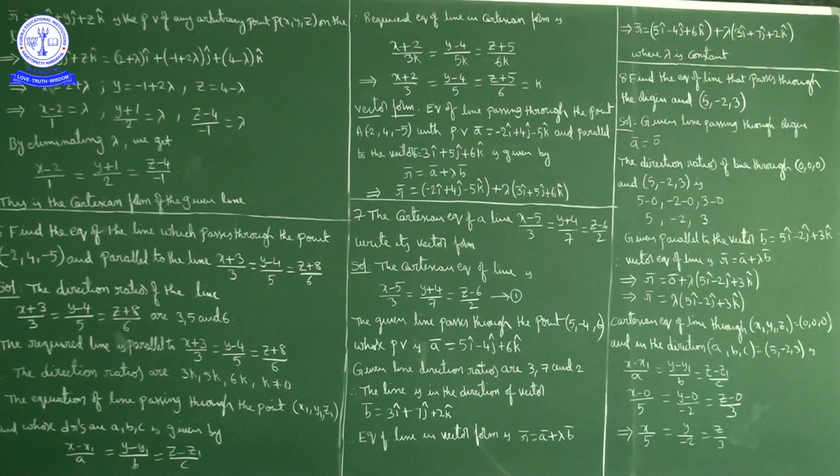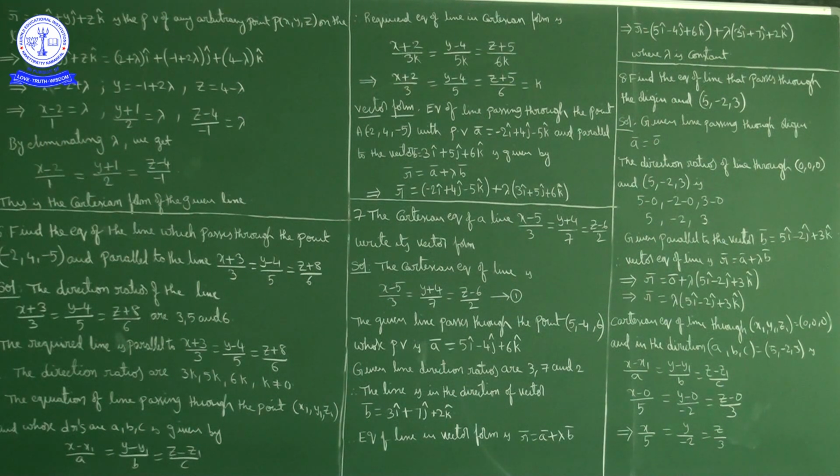Okay, next question, question number 7. A Cartesian form of line equation is given, we have to write the corresponding vector form. Okay, question: the Cartesian equation of line x minus 5 by 3 is equal to y plus 4 by 7 is equal to z minus 6 by 2. Okay, this is the Cartesian form of equation of line. We have to find its vector form.